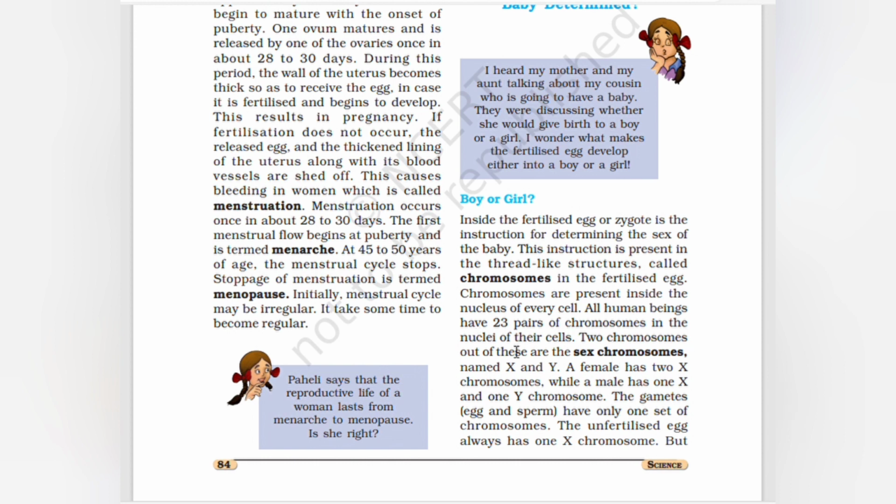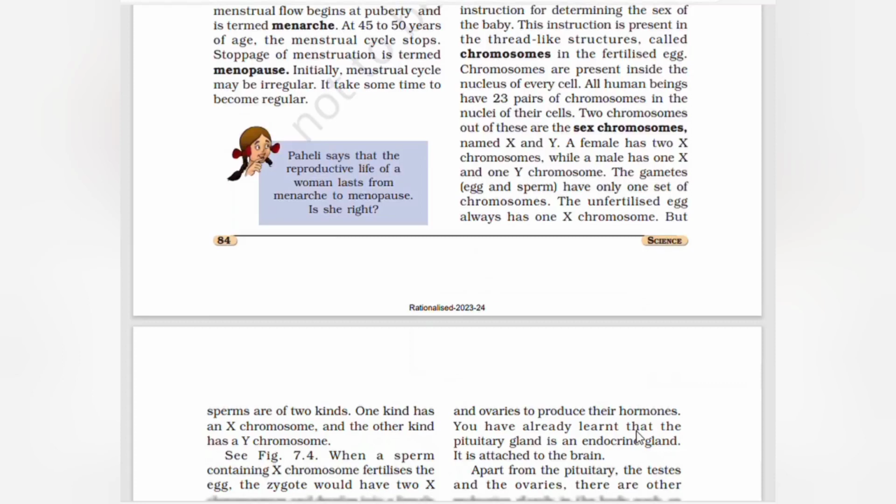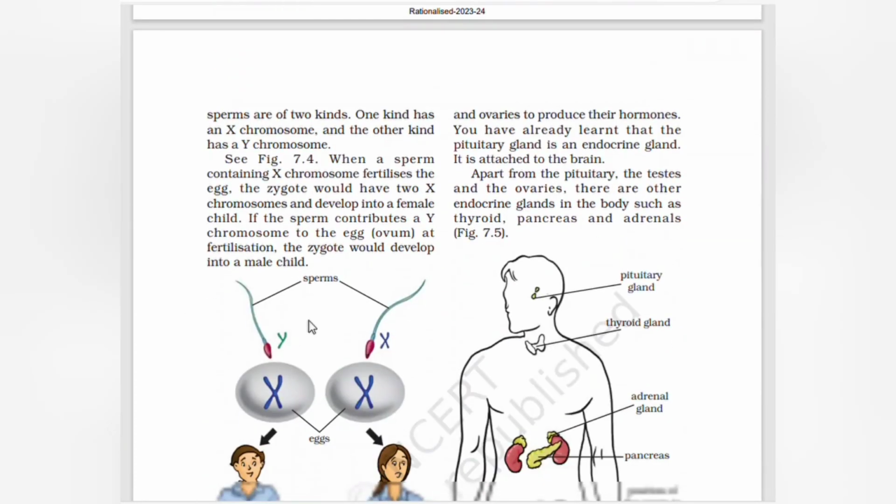Two chromosomes out of these are the sex chromosomes, named X and Y. A female has 2 X chromosomes while a male has 1 X and 1 Y chromosome. The gametes, egg and sperm, have only one set of chromosomes. An unfertilized egg always has one X chromosome. But sperms are of two kinds. One kind has an X chromosome and the other kind has a Y chromosome.